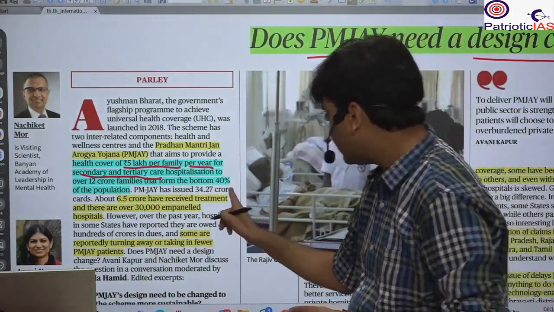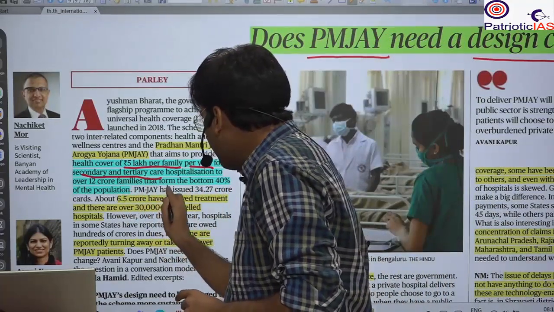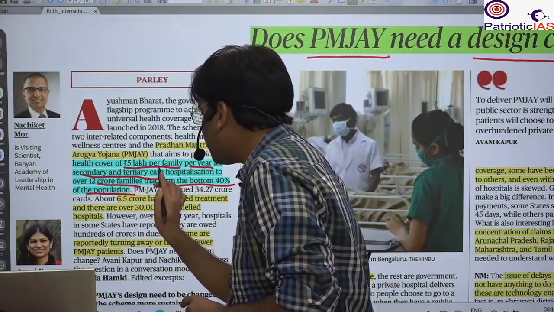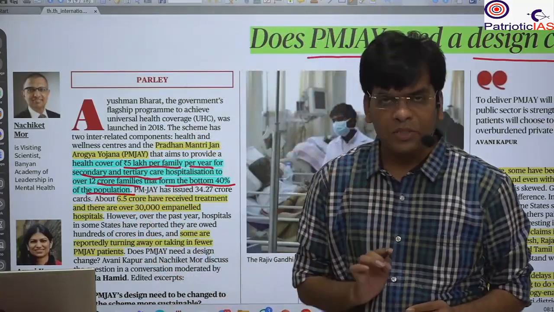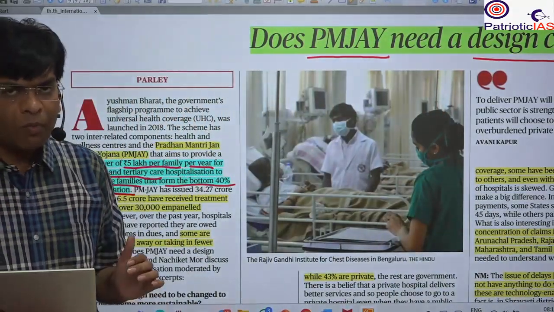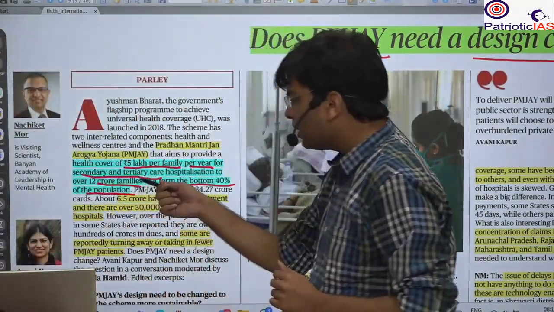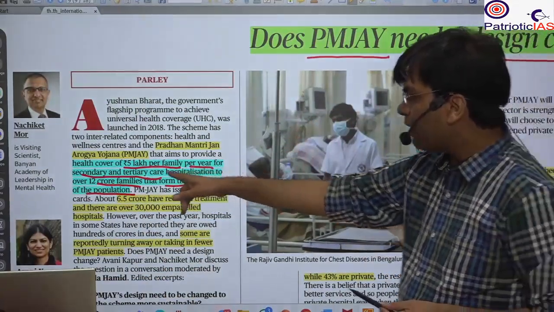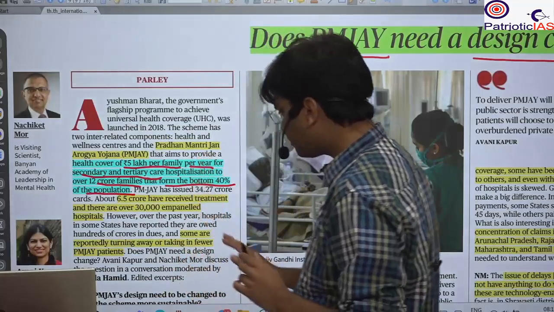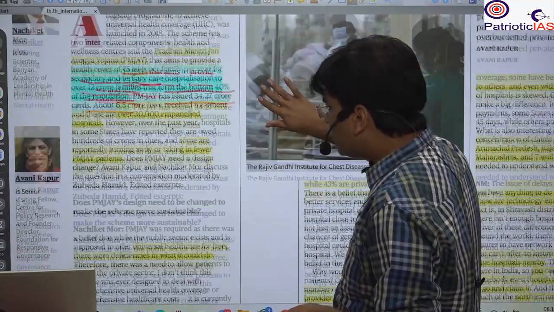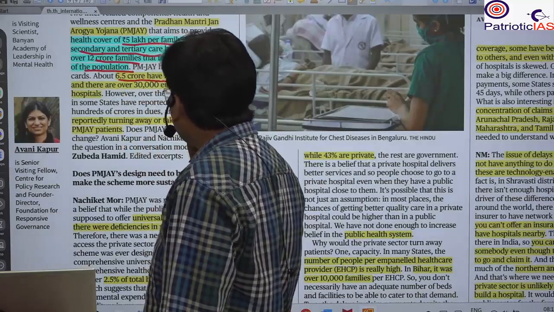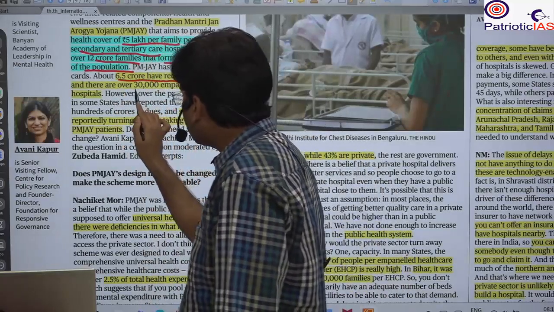So here you will see that it is for the bottom 40% of the population, 12 crore families. Okay, 12 crore families, not the members. If you go for the overall population, considering 5 members in one family, it will be near about 50 to 60 crore people. Near about 6.5 crore people have got treatment,